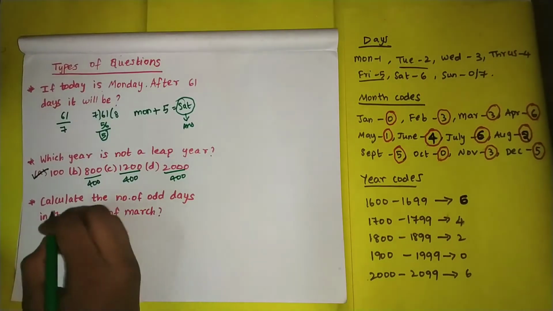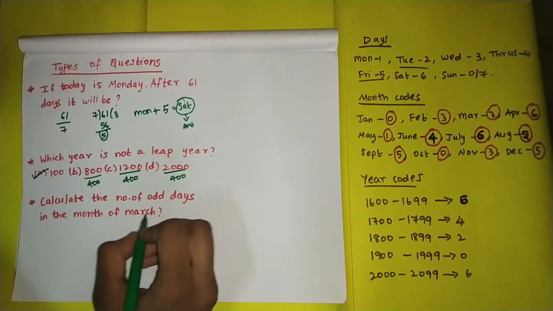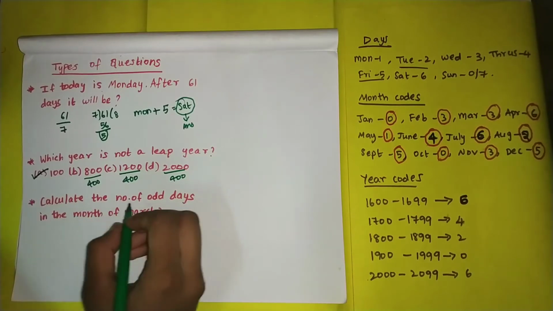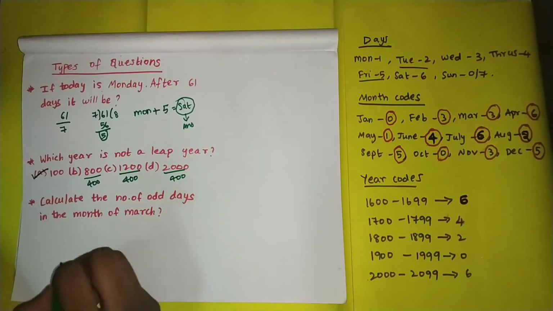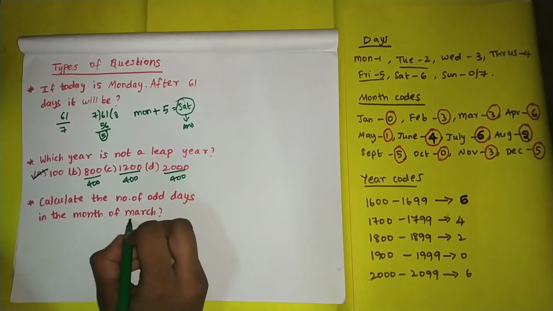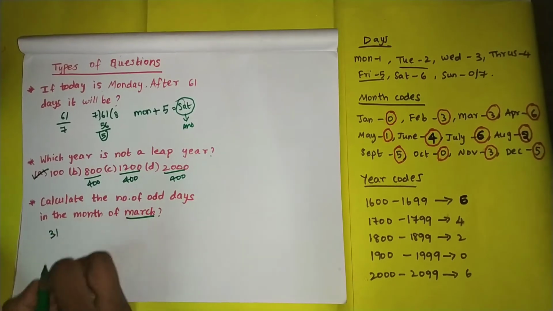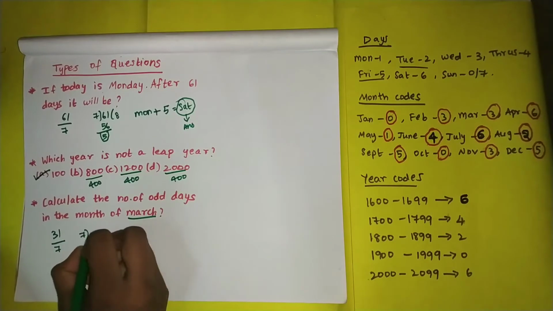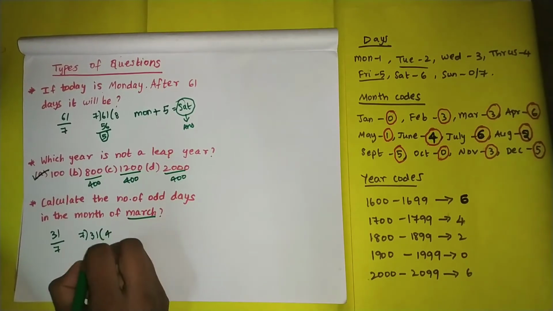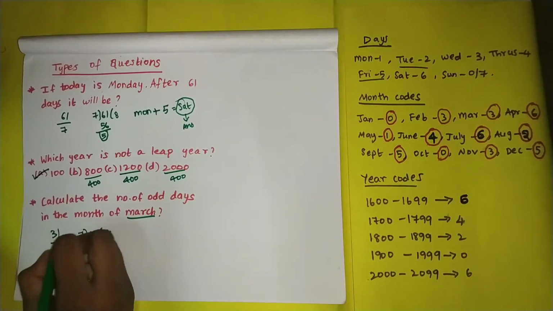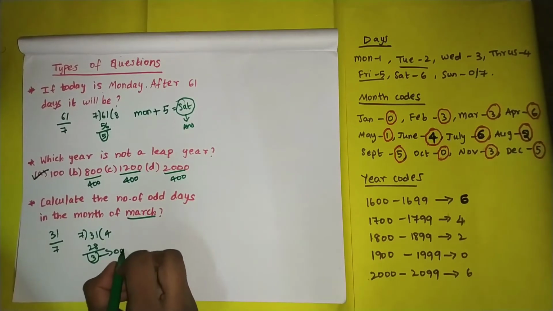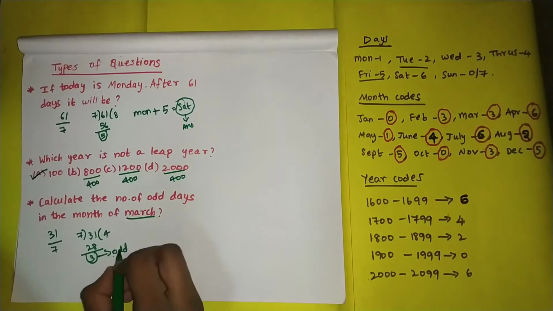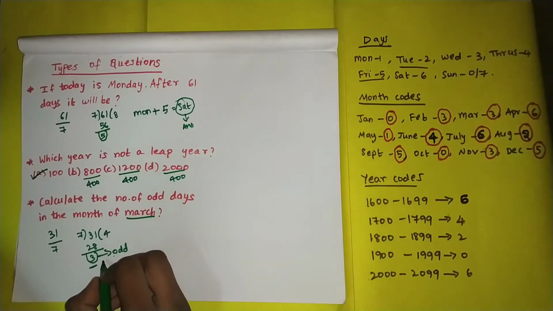Next question, calculate the number of odd days in the month of March. So they are asking us to calculate the number of odd days in the month of March. This is quite simple. In March we have 31 days and we have to divide it by 7. So when you divide 31 by 7, 7 fours are 28. So the remainder is 3. So in 31 days we have 3 odd days. So March has 3 odd days in it.